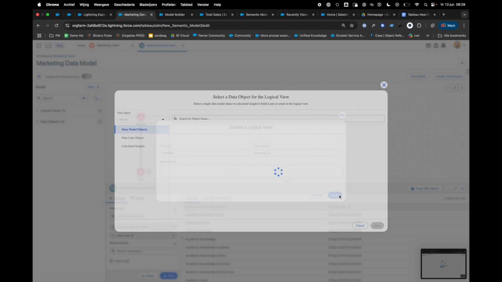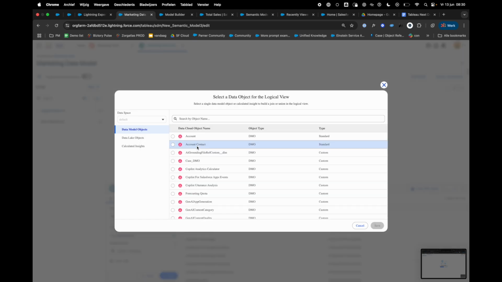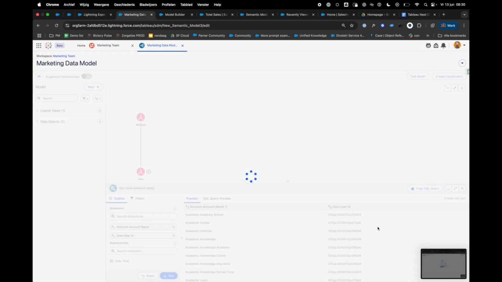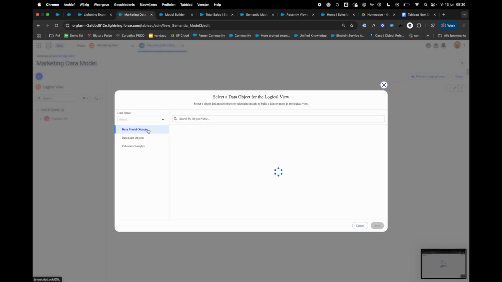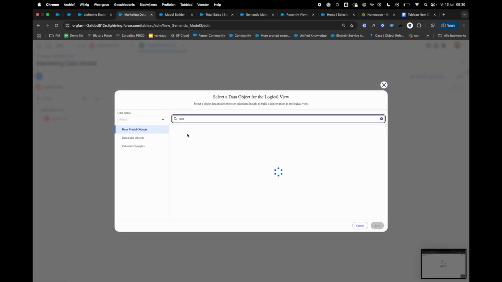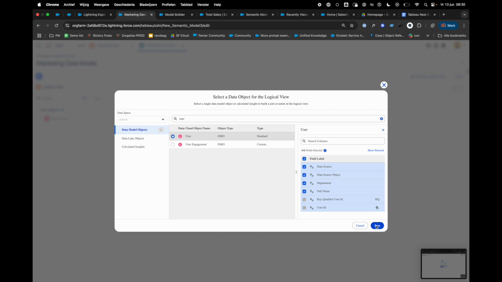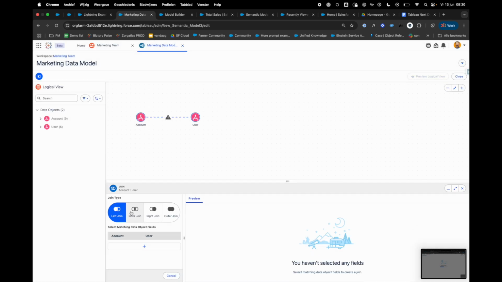I can click example, and again, I can do the same thing, grab my account object. So now I can join literal objects into it. For example, the user object, as in my previous example. And again, I can choose which kind of join, establish the relationships, etc. It really depends on how you want to interact with your data and what suits your use case best.